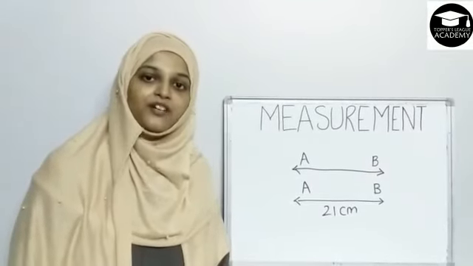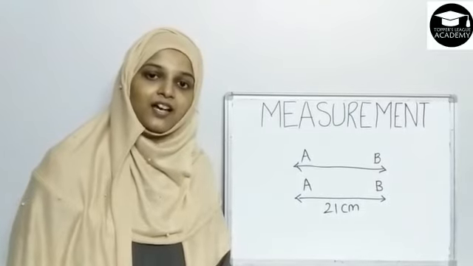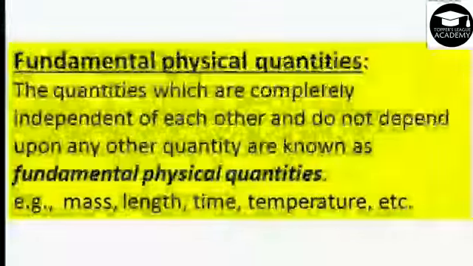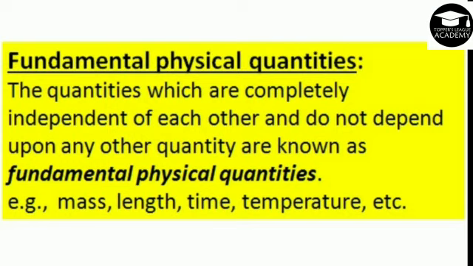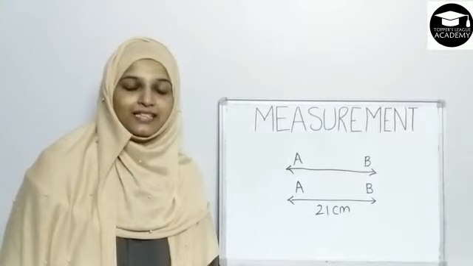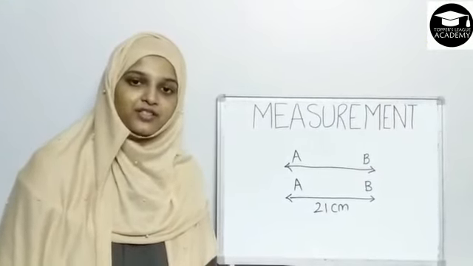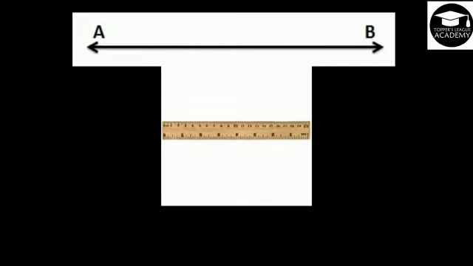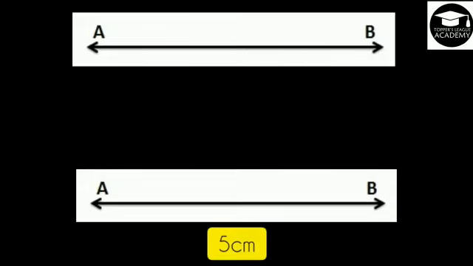Let's study fundamental physical quantities. Have a look at the definition here. The quantities which are completely independent of each other and do not depend upon any other quantity are known as fundamental physical quantities. Let's understand fundamental physical quantities with an example. We have to find the length of line AB. We will use a measuring scale. The length is 5 cm. So here there is no other physical quantity involved except length.